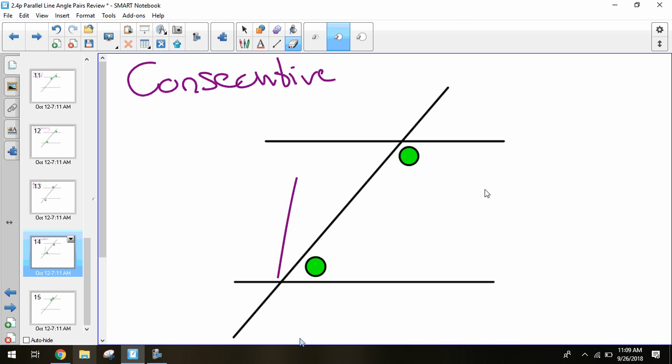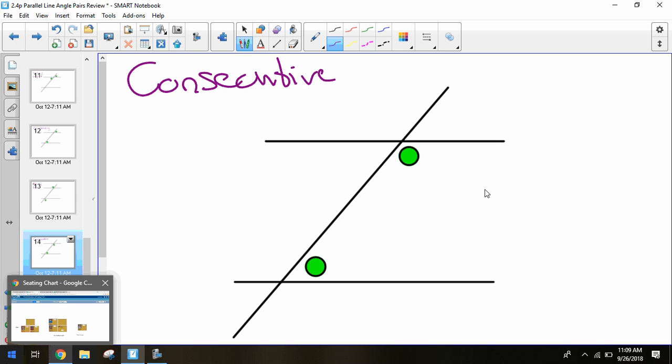Oh, you need that ugly line. Alright, so we have consecutive. Are consecutive congruent or supplementary? Supplementary. They're sort of back to back to each other, they're right next to each other, same side interior. They will always be supplementary.